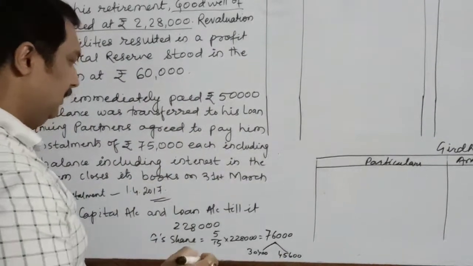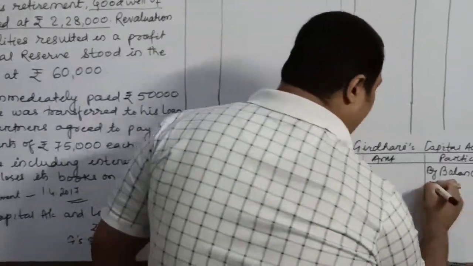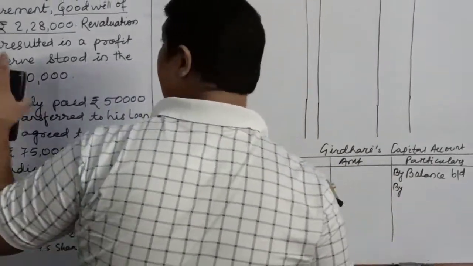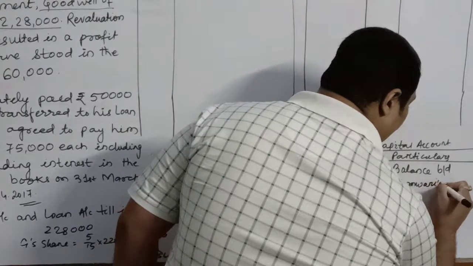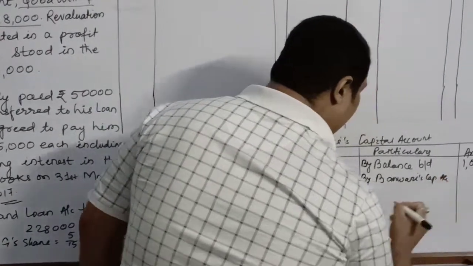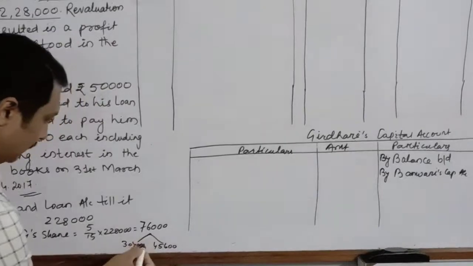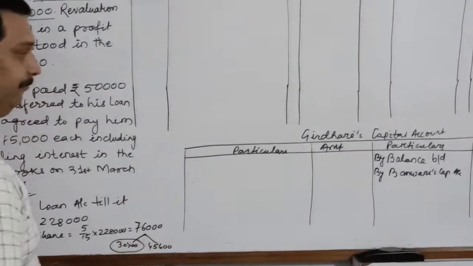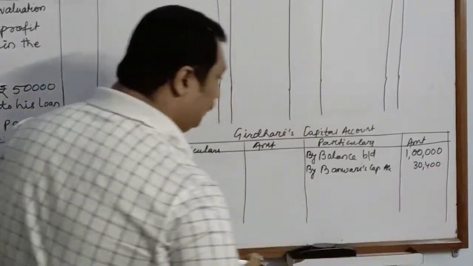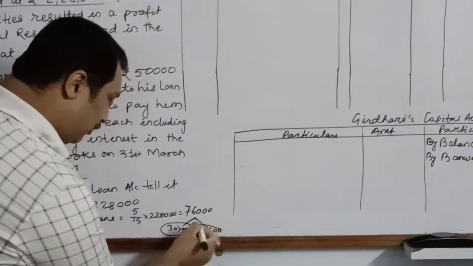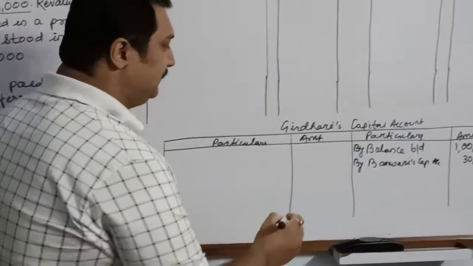So here I will write by, the first partner is Banwari, so he will be paying, by Banwari's capital account, 30,400. So I will write over here 30,400, and Murari is going to pay 45,600.